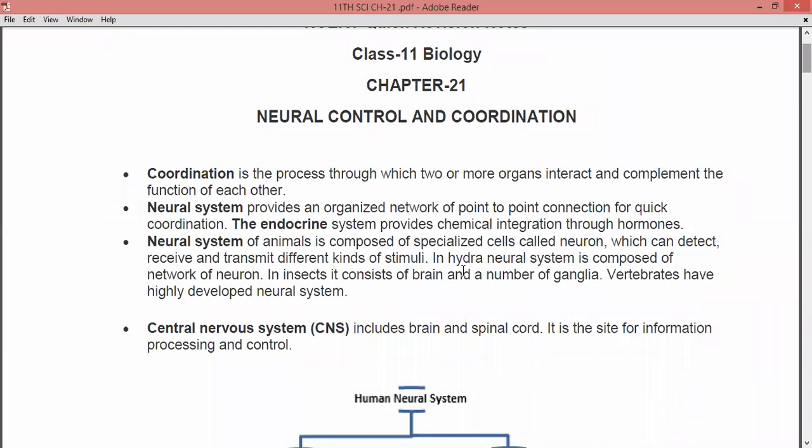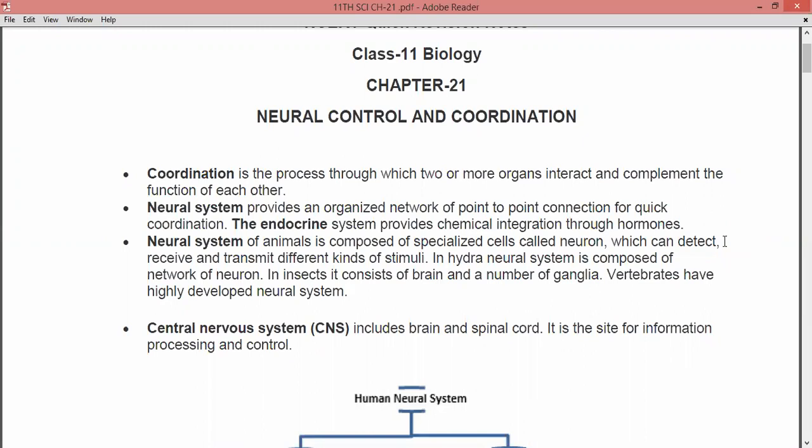The neural system does the quick coordination with the help of neurons which are connected in a network. The second is the endocrine system, and it provides the chemical integration through hormones. So the endocrine system works with hormones and the neural system works with neurons.